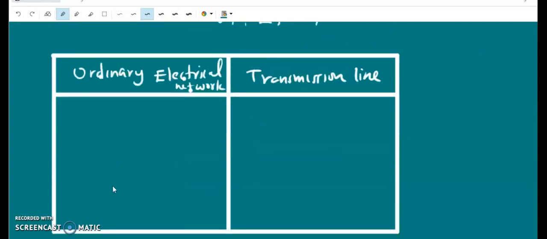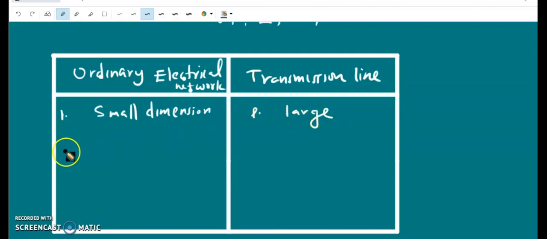The first one is that for an ordinary electrical circuit or network, the dimension is very small. So the dimension is small compared to the operating wavelength. For transmission lines, the dimension is large and it is comparable to the operating wavelength.